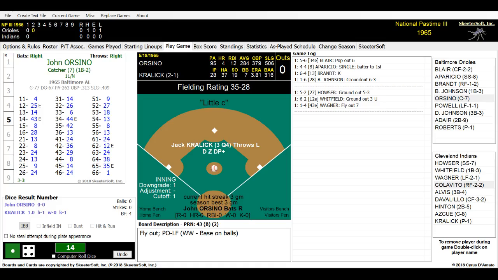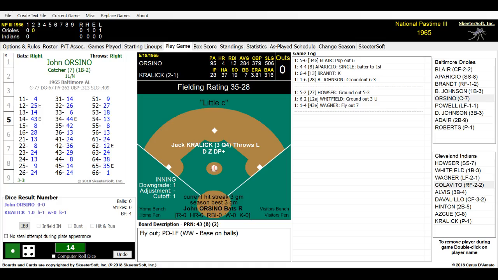It's in Mosquitosoft Inc. and the file that the box scores are under is Clint's 1965 NP3 III season box scores, and I have a second one that is Clinton Parks' standing and stats. It's under Clint, C-L-I-N-T, just so you guys will know. Okay, and that's what I do.